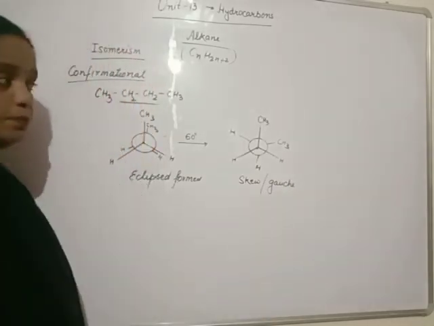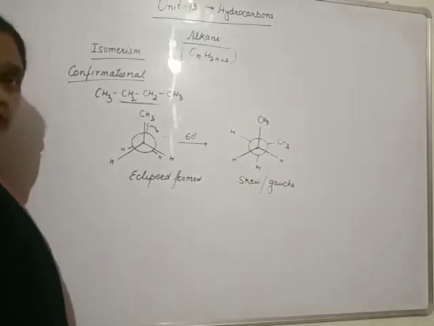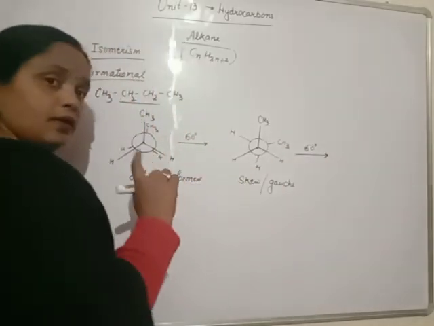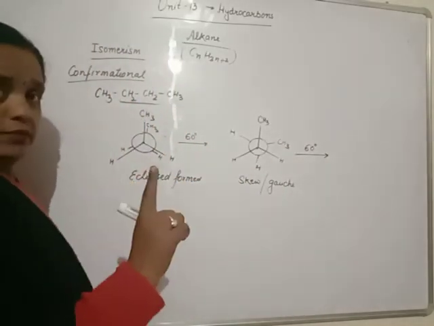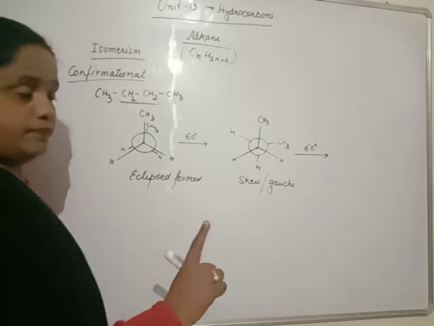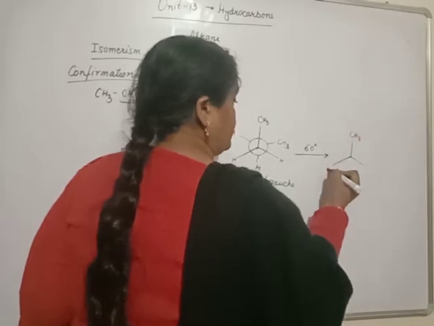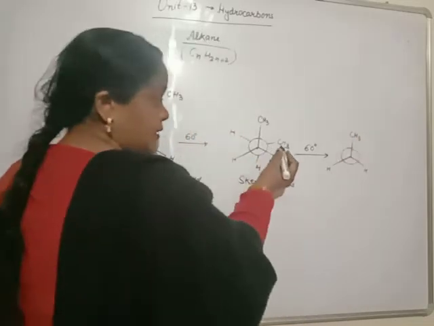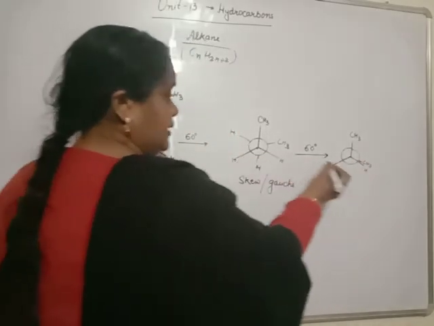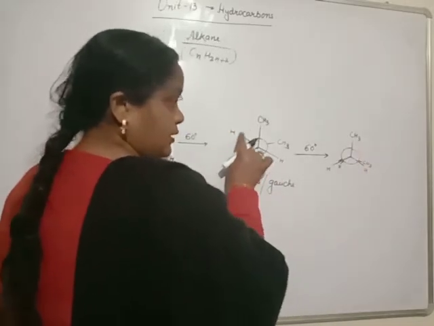Why is this skew or gauche form? Because similar group have minimum angular difference, only 60 degree. Then again 60 degree rotate. Position of front side remain fixed. Once you fix the carbon, in all the structure fix that carbon only. Now again at 60 degree it will come behind this carbon, this hydrogen. This hydrogen come behind this hydrogen. And this hydrogen come behind methyl group.